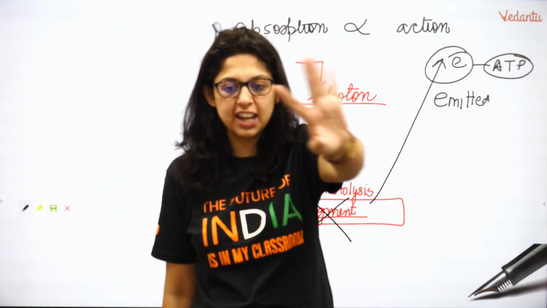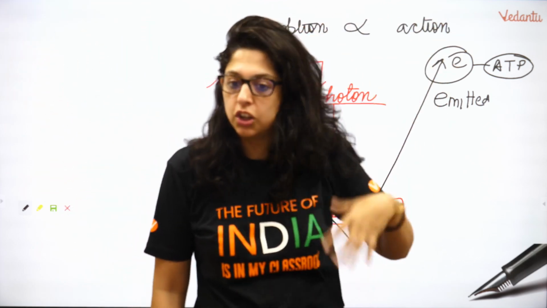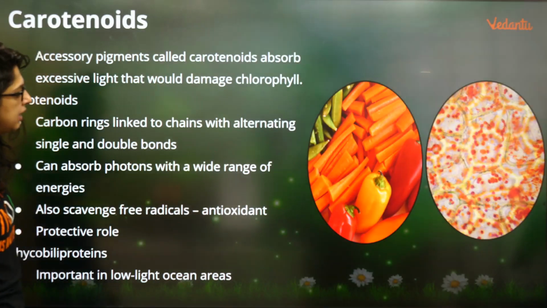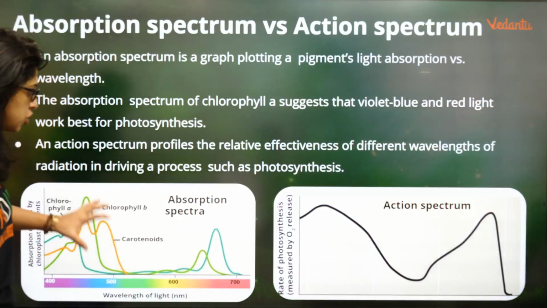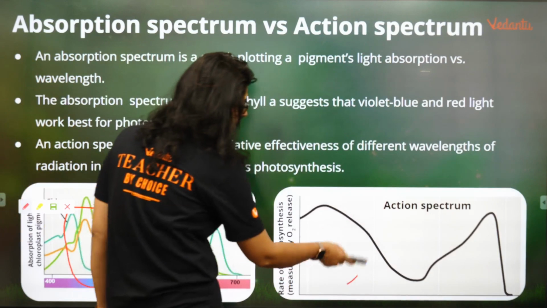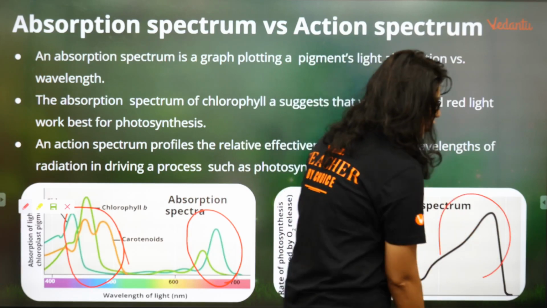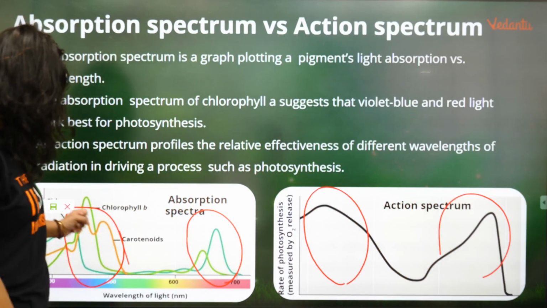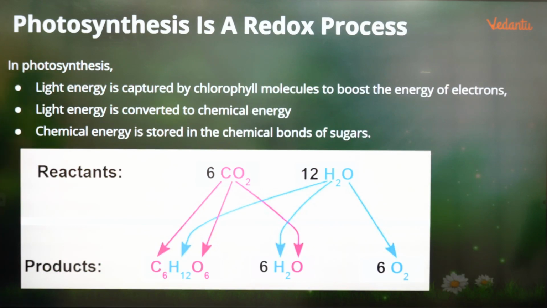Yes or no? Come on, type on my screen. So how much I am absorbing, that much only I will be able to do action. Yes, that is exactly what is being said here. That is exactly जो यहाँ कहा जा रहा है. देखिए, that जितना absorption, if you are doing maximum absorption here, you will have maximum action here, maximum absorption here and maximum action here. Is that clear? Absorption is directly proportional to action. This is what this graph is saying.